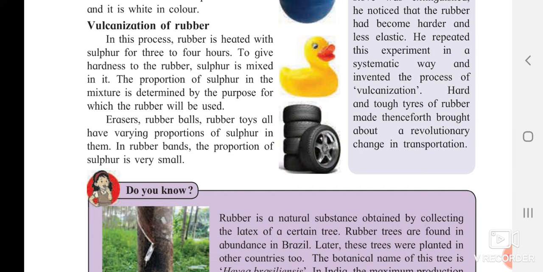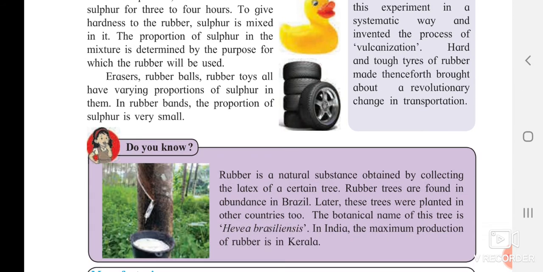Now, do you know one thing? Rubber is a natural substance which is obtained by collecting the latex of a certain tree. Latex means the white colored substance which comes out of the tree. It is collected and later the rubber is formed. Rubber trees are found in abundance in Brazil. Abundance means in very large amounts. Later these trees were planted in other countries also.